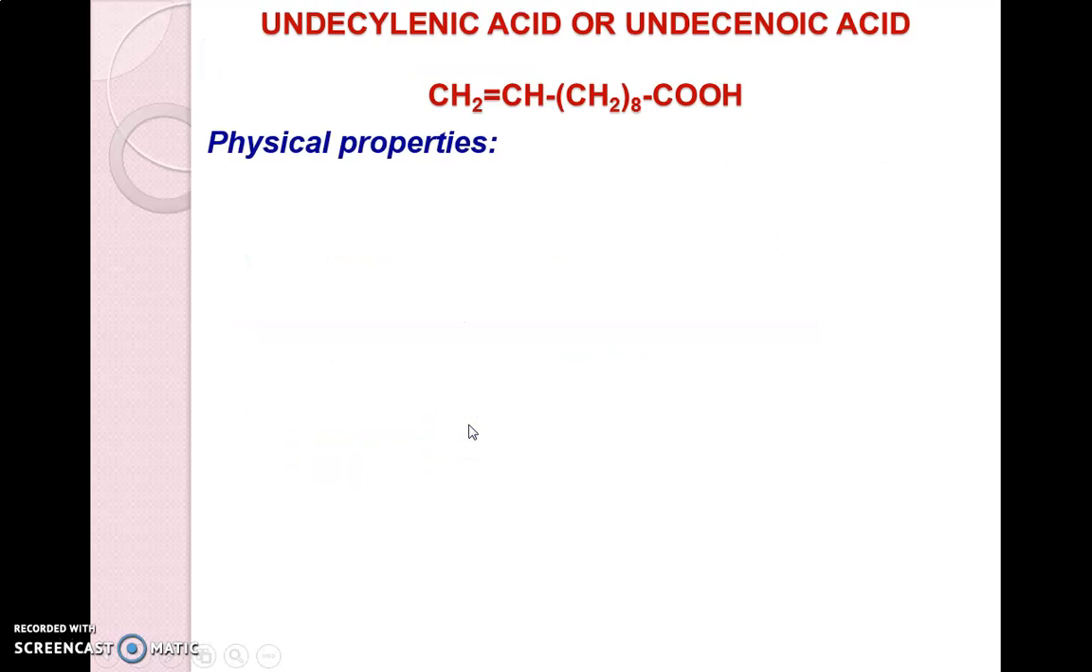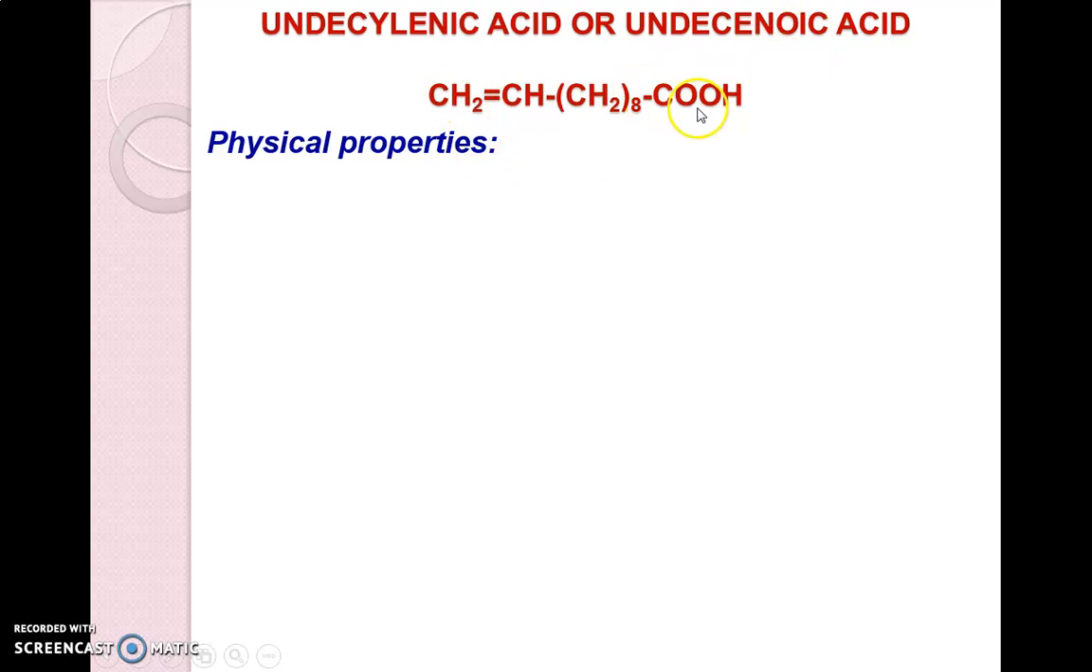Next, that was all about the definition, classification, and introductory part of the antifungal agents. Now next are the compounds or drugs we are dealing with. First, that is undecylenic acid or undecenoic acid. This is the chemical formula and chemical structure of undecylenic acid or undecenoic acid.